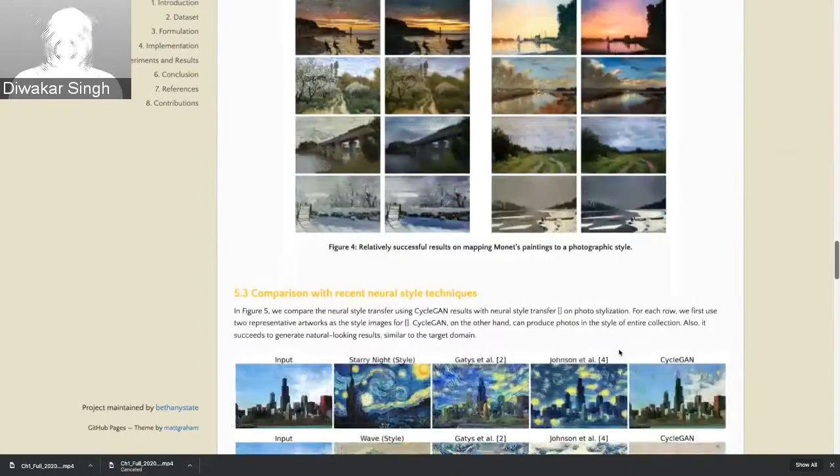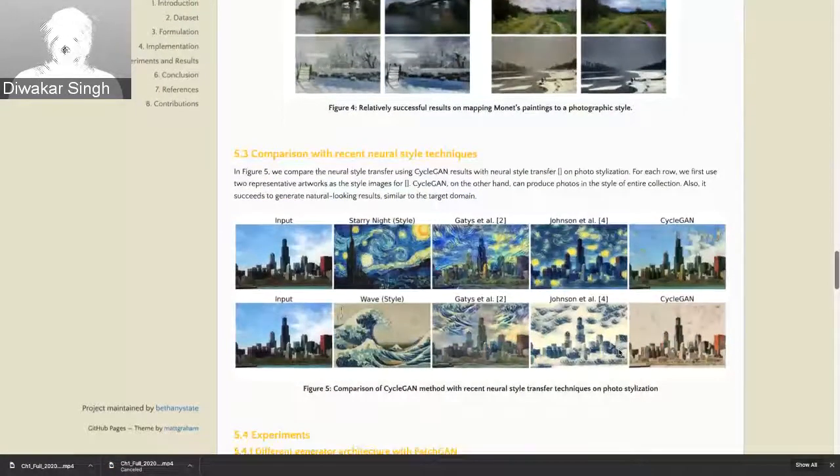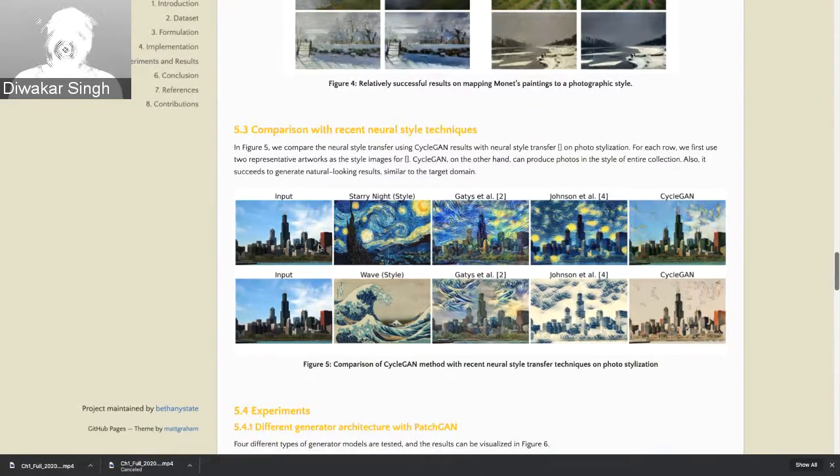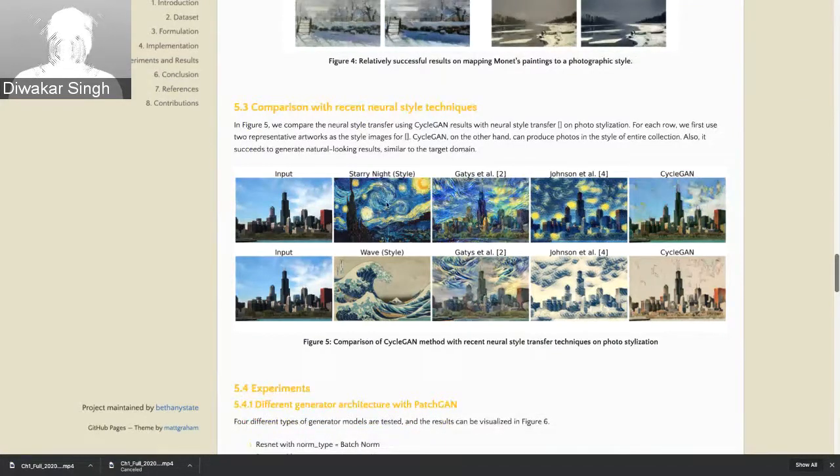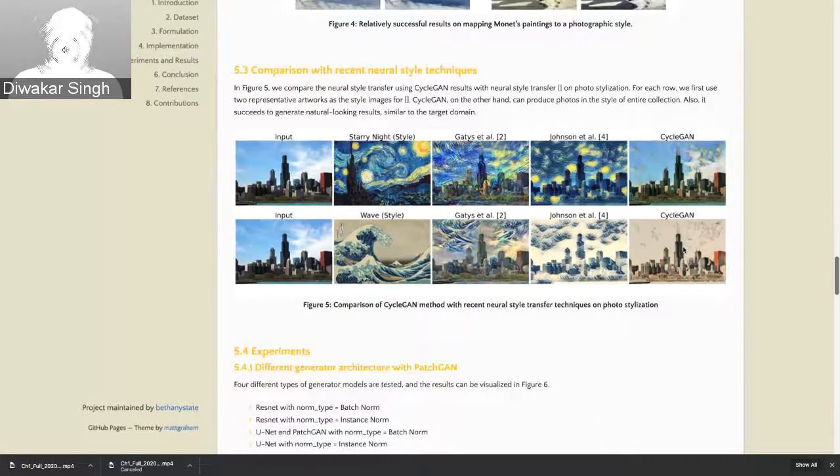We also compared our method with the recent neural style techniques. We compare the results with Gatys and Johnson. Gatys and Johnson use one fixed style and merge it with the content of the input image. Here we don't do that. We just learn the mapping between the whole domain X and the whole domain Y. So let's say these are images from Van Gogh, and we just learn the mapping, and we can see we are able to generate really good results, and they are quite natural looking too.